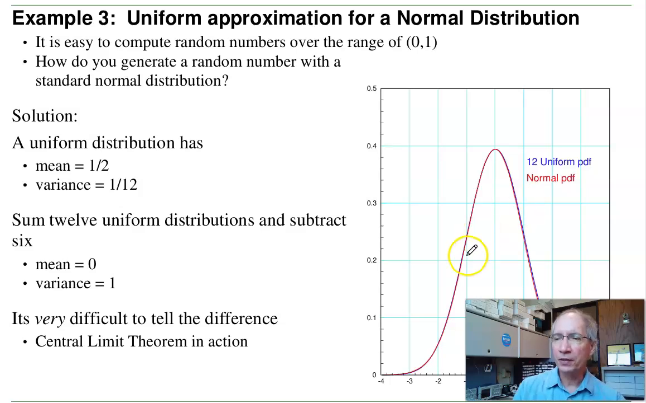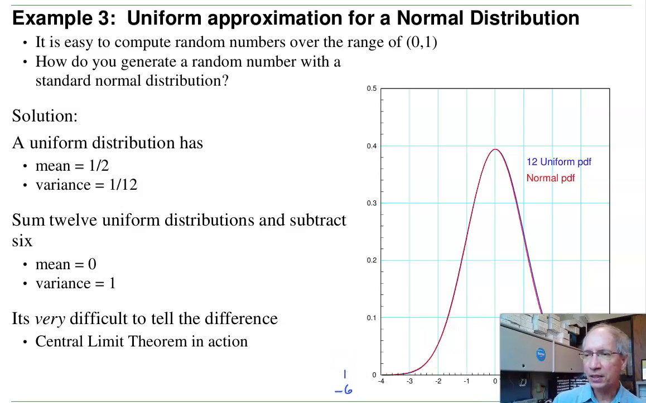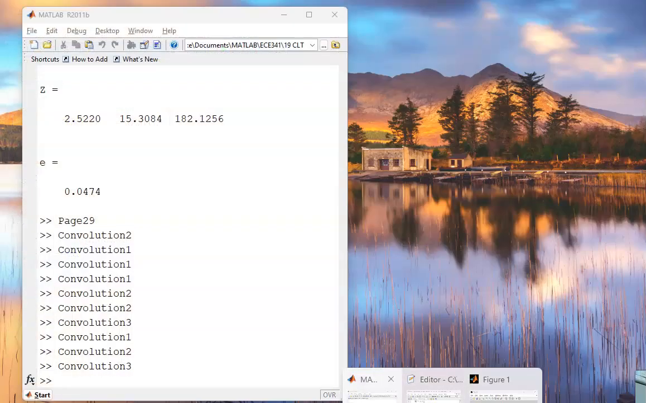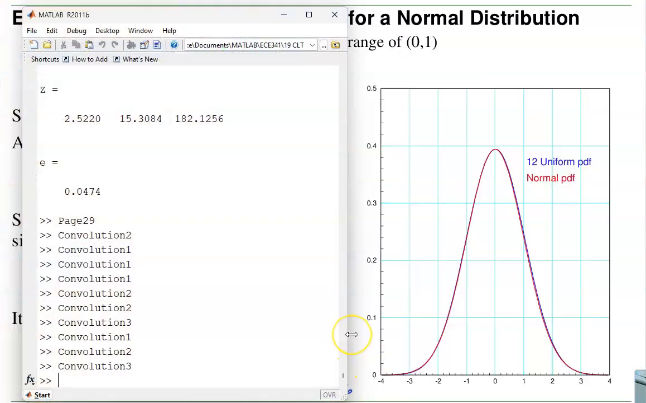The main way you tell the difference is at minus 6 and plus 6 standard deviations. The uniform distributions will never get a number less than minus 6. They'll never get a number more than plus 6. But for a normal distribution, the area to the right of 6 isn't 0. In MATLAB, I can see what the area is.